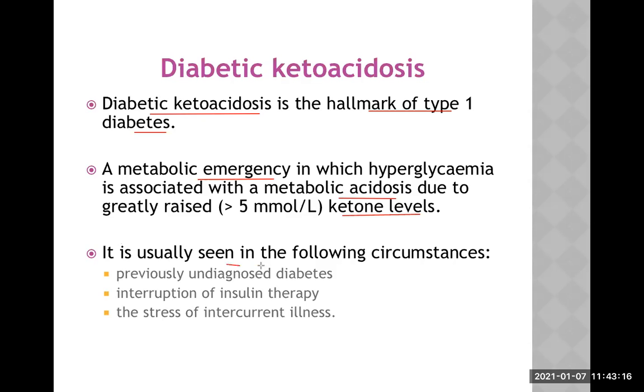It is usually seen in the following circumstances, like previously undiagnosed diabetes. They may manifest for the first time with DKA in type 1 diabetes. Second, interruption of insulin therapy may lead to DKA, because without insulin there is a high chance of ketone body formation. Third, the stress of intercurrent illness. Intercurrent illness is a stressful situation for our body. It can lead to release of counter-regulatory hormones, which simply elevate the blood sugar level. So they can precipitate diabetic ketoacidosis in type 1 diabetes.